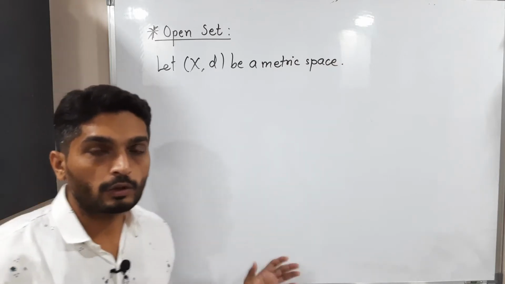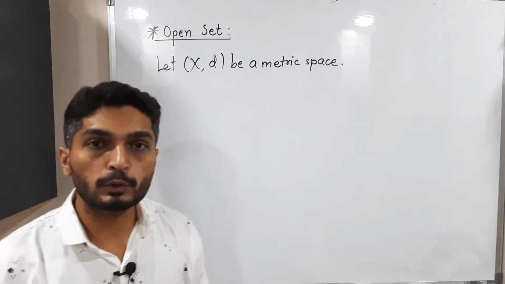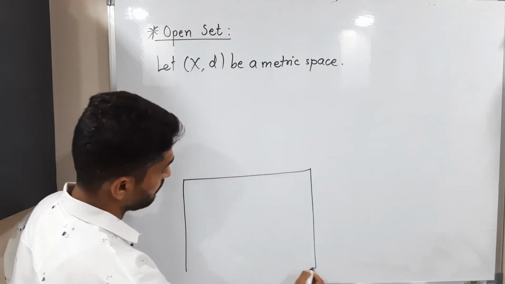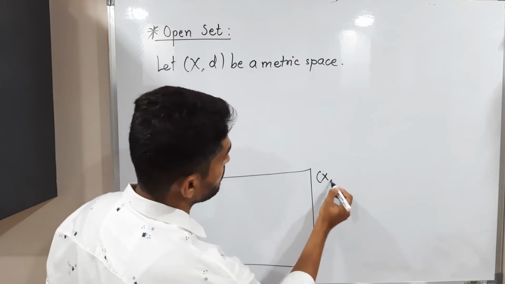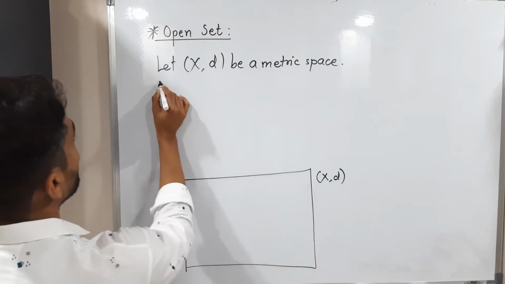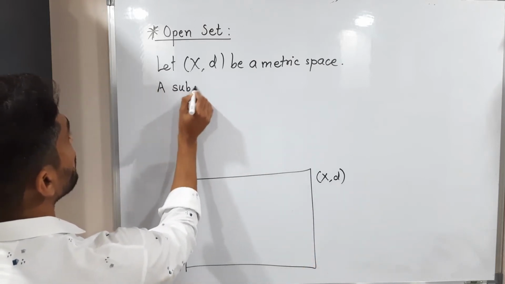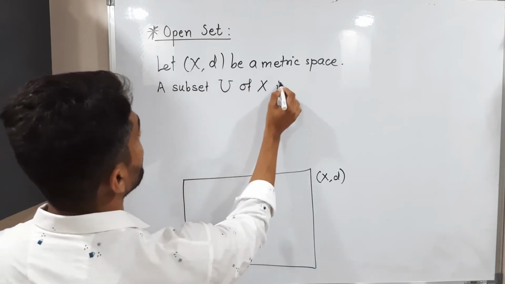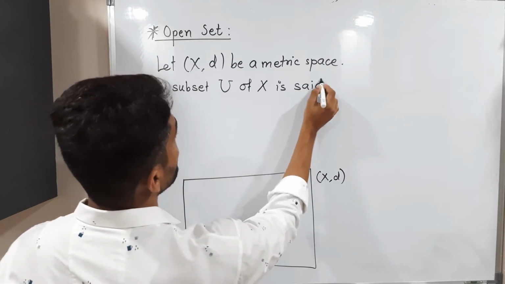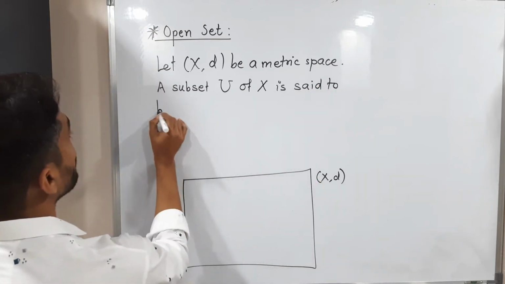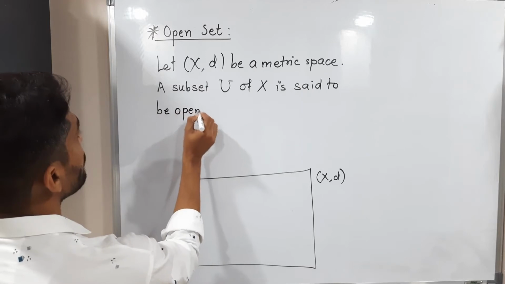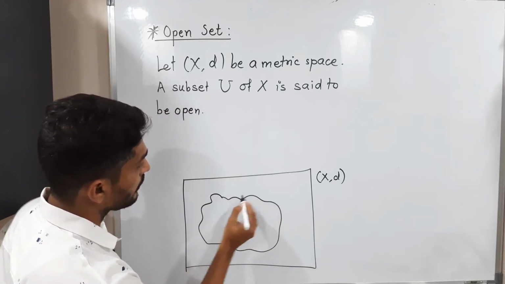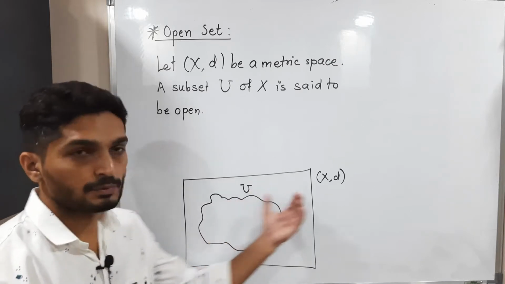So what will I do? I will draw the diagram simultaneously, so it will help to understand. Suppose this is a metric space (X, d). A subset U of X is said to be open. See what we have. So suppose this is a set, this is set U, which is a subset of X.